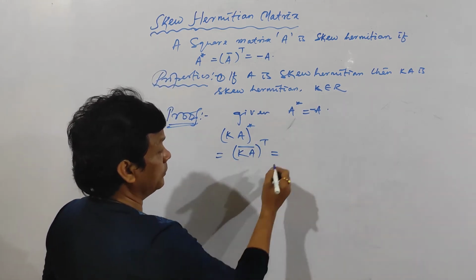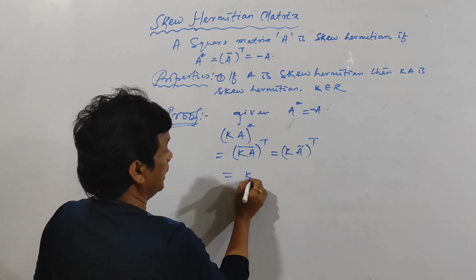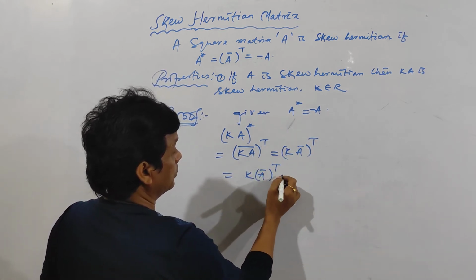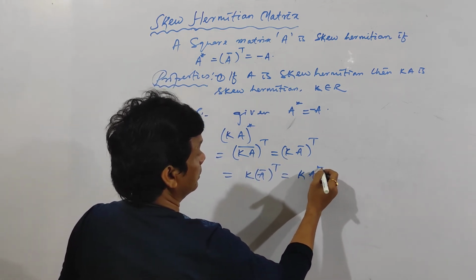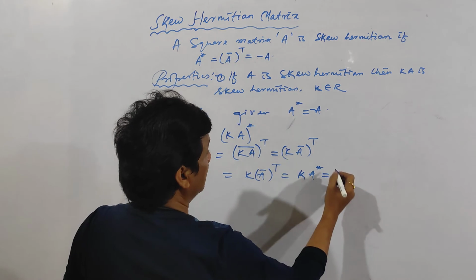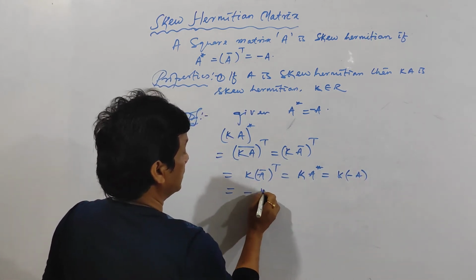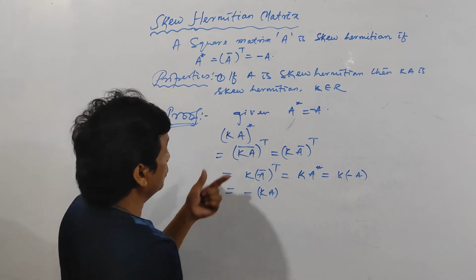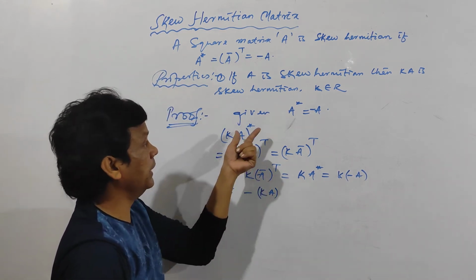And k is a real number, so k into (A bar) whole transpose is equal to k into A bar transpose. And A bar transpose is A star, so k into A star. And A star is equal to minus A, so k into minus A, put a bracket here. So it will be minus kA. Again put a bracket here. So (kA) star is equal to minus of kA. Clear? So kA is skew Hermitian.